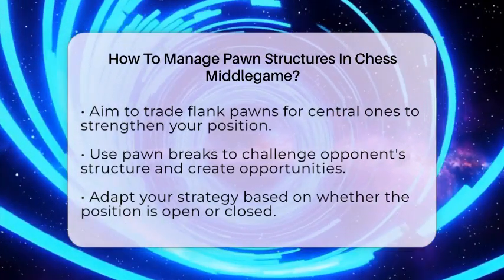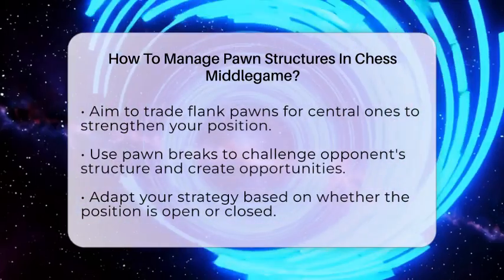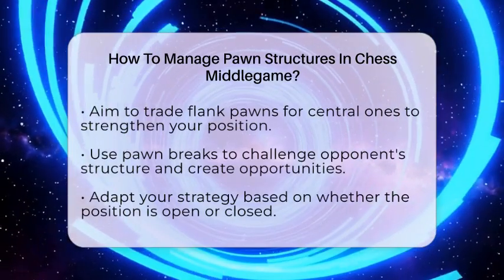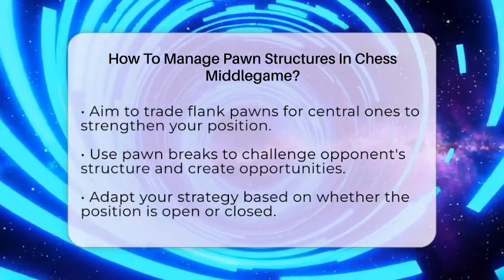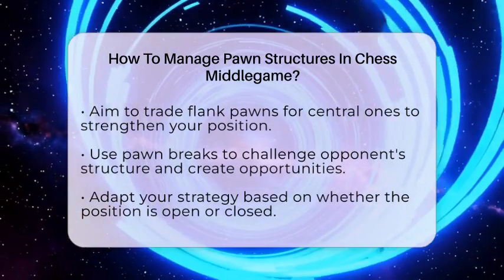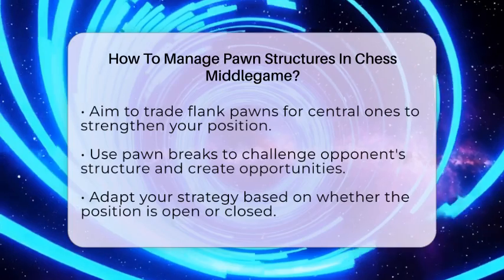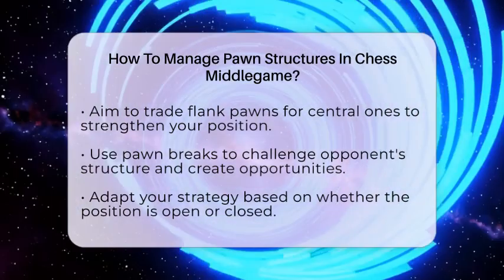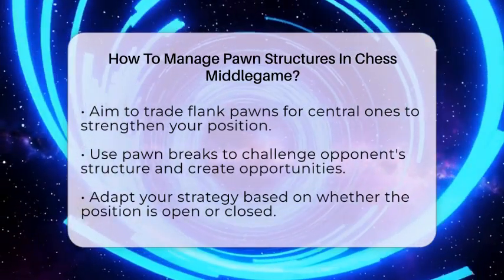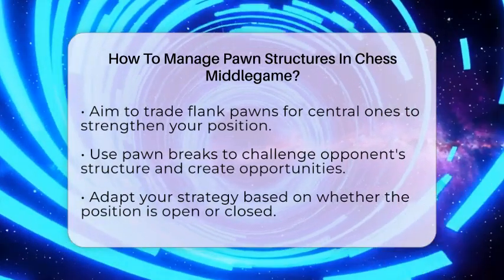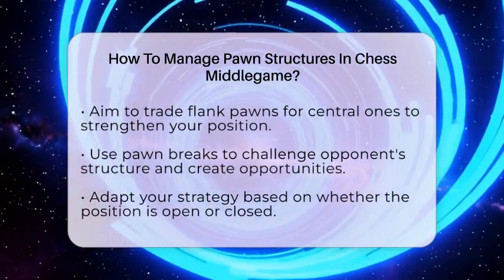Adapt to the type of position you are in. In closed positions, knights are more effective because they can jump over pawns. In open positions, bishops shine due to their long-range capabilities. Your pawn structure often determines whether the position is open or closed, so manage it accordingly.